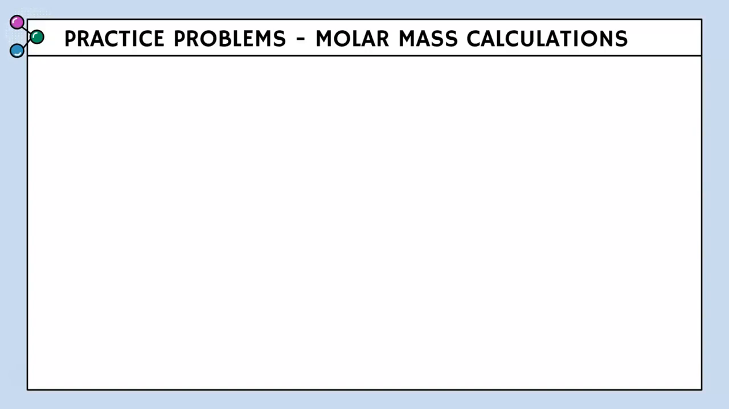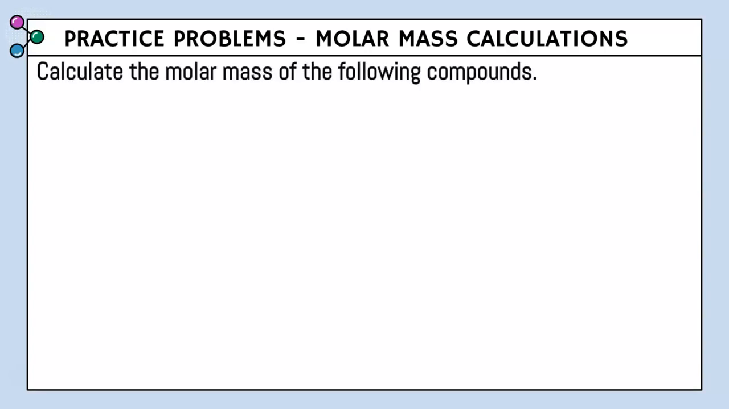Now, just a heads up, make sure you have your periodic table out and open, ready to go, because you need to refer to that to get the elements' atomic masses. And remember, they are the last number below the atomic name of all of the elements. So we're going to calculate the molar mass for the following compounds. And our first one is K3PO4.